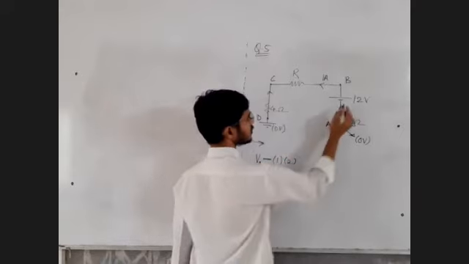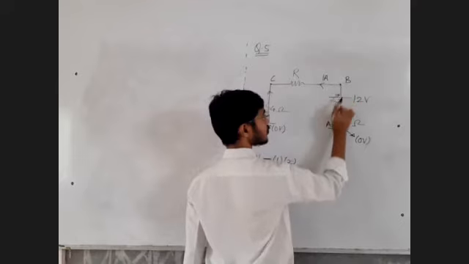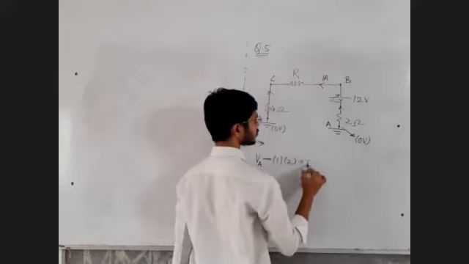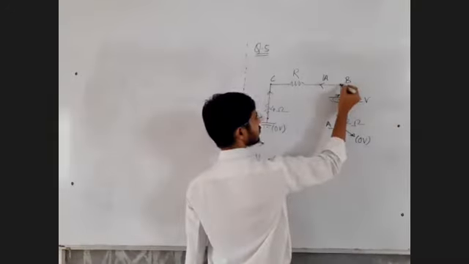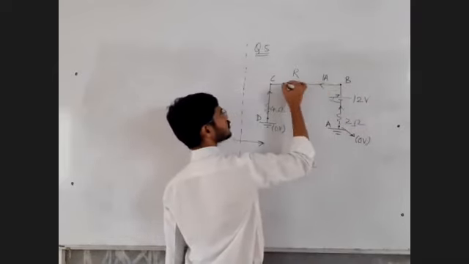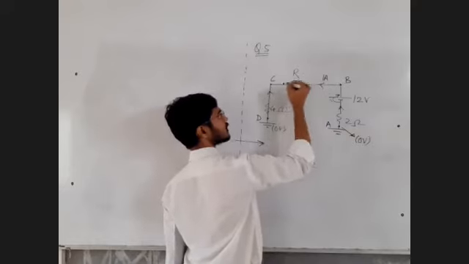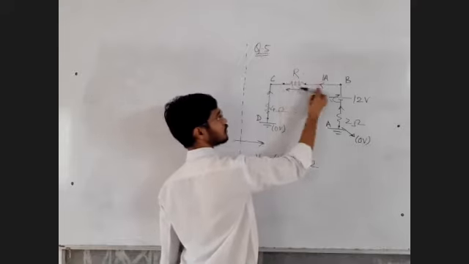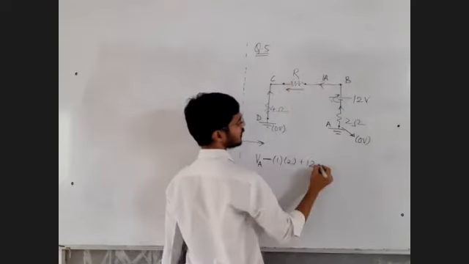So minus. Now negative to positive, potential increases. I am moving like this, negative to positive, potential increases. So plus 12 volt. It is as good as Kirchhoff's law. Then I reached point B. Then I moved from this point to this point. Current is also in the same direction. Current flows from higher potential to lower potential, so potential decreases during my motion. So I into R again negative. So 1 into R again negative.